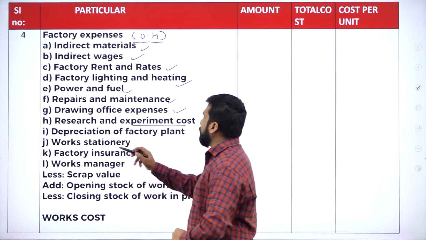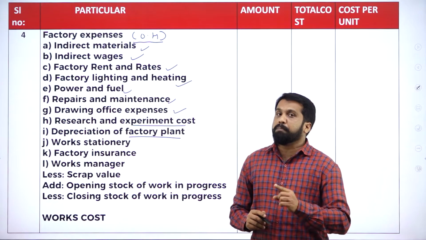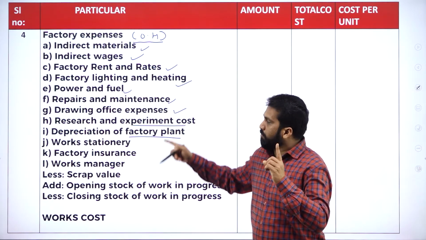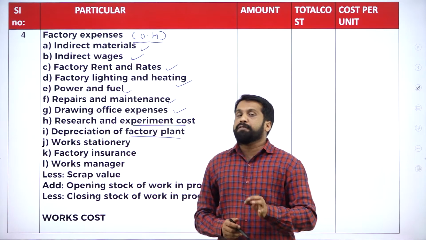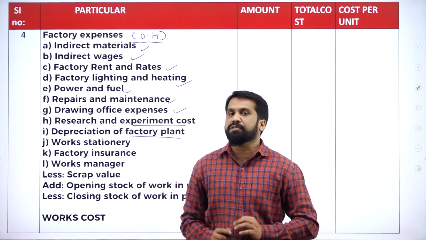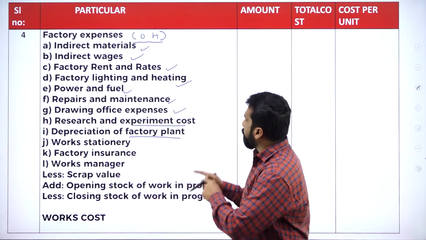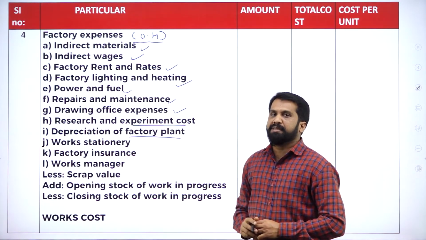Next one, depreciation of factory plant. Remember, depreciation of office will not come here. It will go under office and administration. Depreciation of a delivery van will come under selling and distribution. But depreciation of factory plant will come under factory expenses.